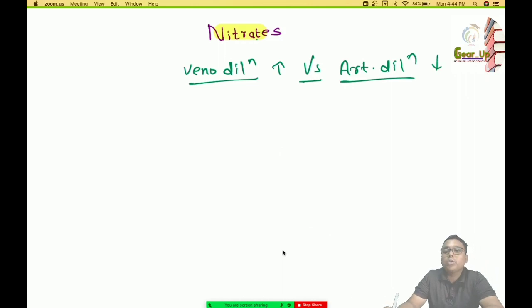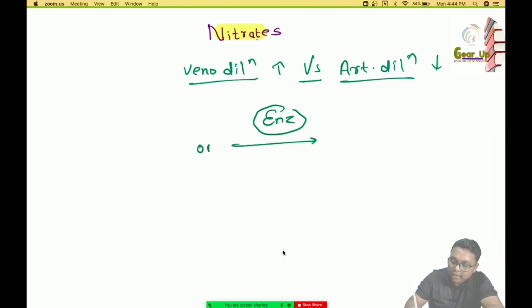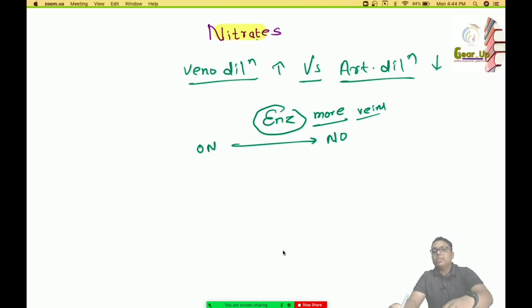The reason is that the enzyme which is responsible for conversion of organic nitrates to nitric oxide is present more in the veins compared to the arteries. So the action of the nitrates becomes more prominent in veins compared to the arteries.